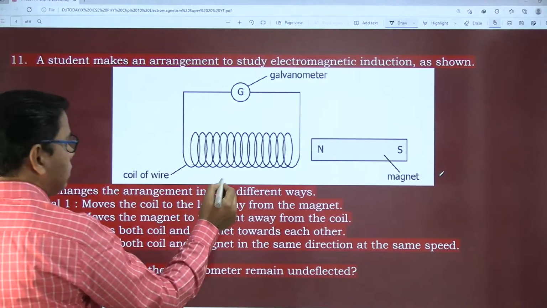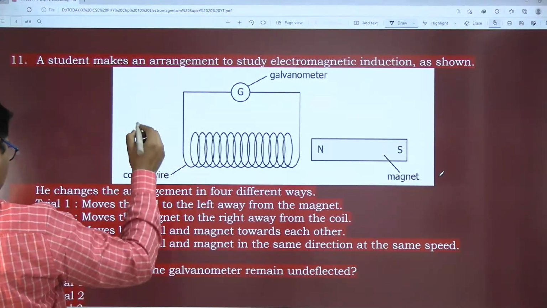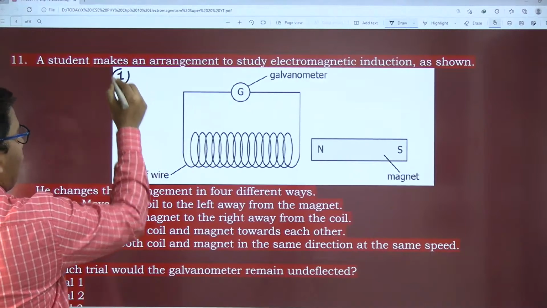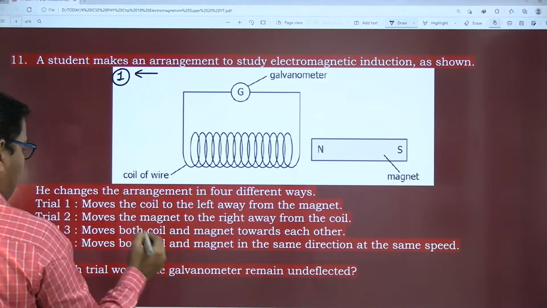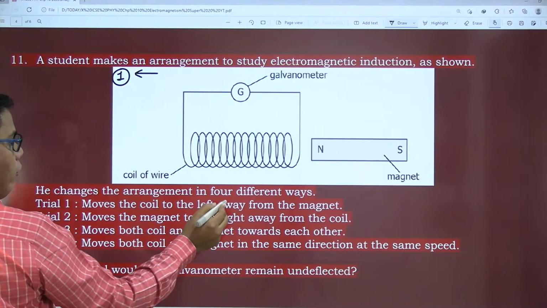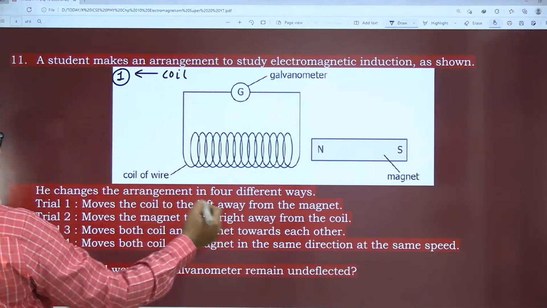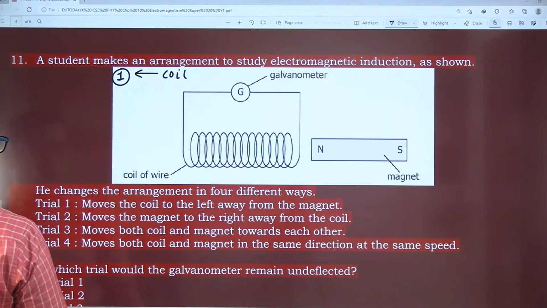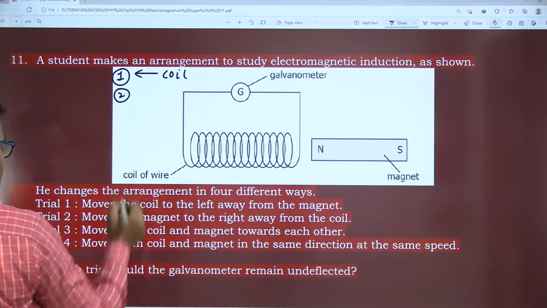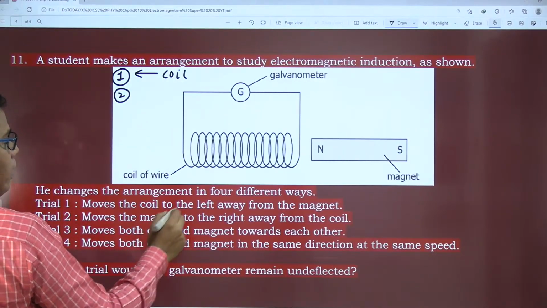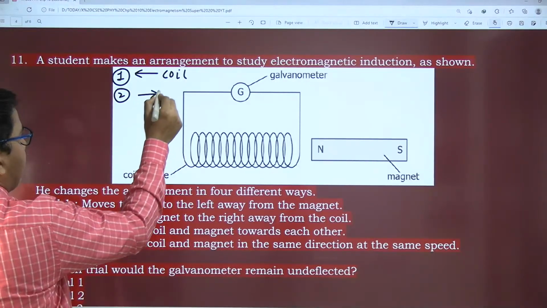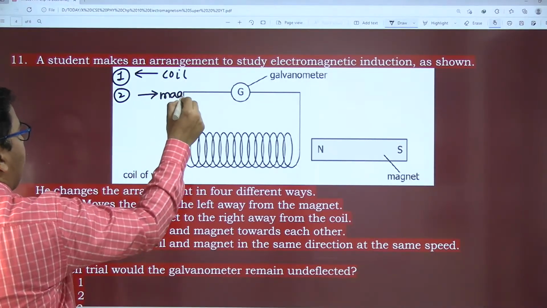In trial one, the coil moves in the left direction away from the magnet. In trial two, the magnet moves in the right direction.